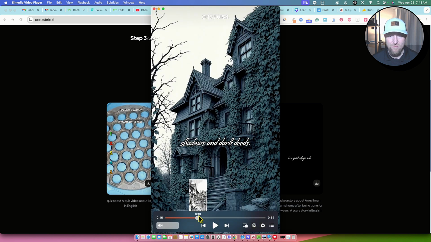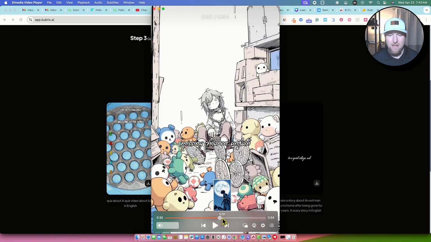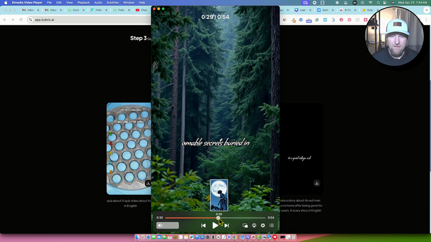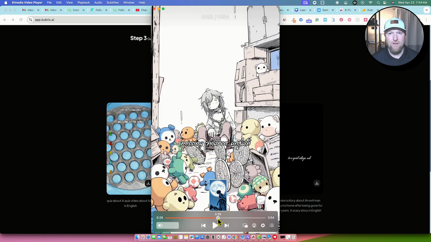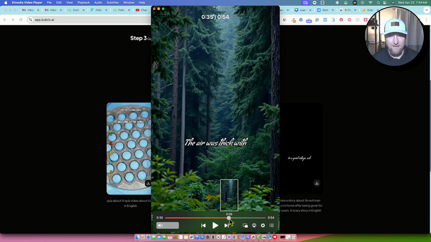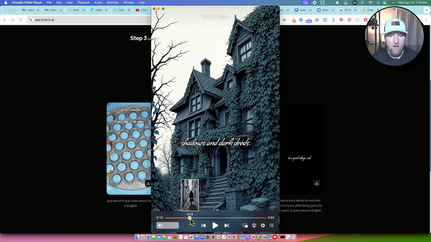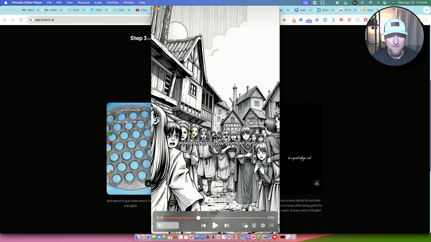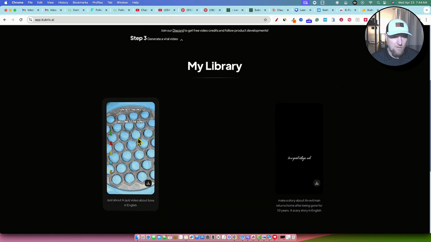But overall, these are all AI generated images. We selected what kind of art. One thing I will notice is that I did select an art type of drawing, and that's where we're getting this kind of style of art. But then we're getting, like this right here, an AI image of a forest, but it should still be in the art type form, like right here. So this is what we selected, but it's not staying consistent throughout the video. So that's going to be some more points deducted right there. But overall, is it able to create a video and a story for us? Yes, pretty good. Let's come over here and take a look at this one.